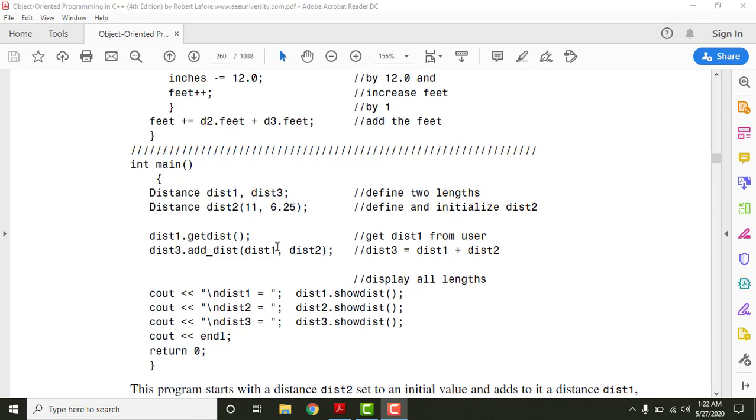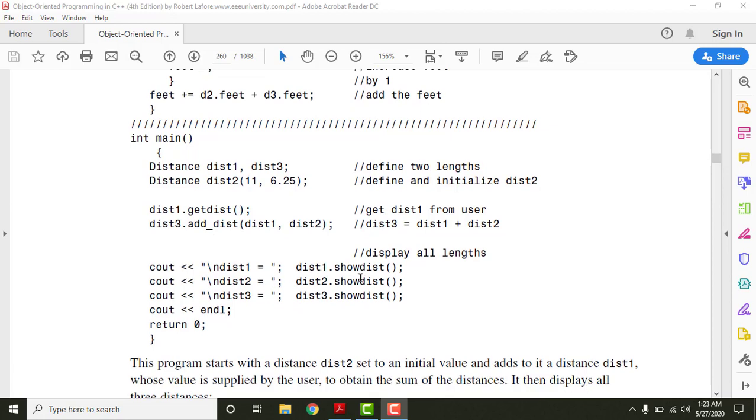So right here, these two are the objects, distance 1 and distance 2. These both are the objects here, which belong to the class Distance, and distance 1 was initially initialized by the no argument constructor, and then it is given the value when we take it from the user, and finally we are trying to add them together. Therefore we have given these two objects as arguments to this function, and this function will add them together, and the result will be stored in distance 3 here, right?